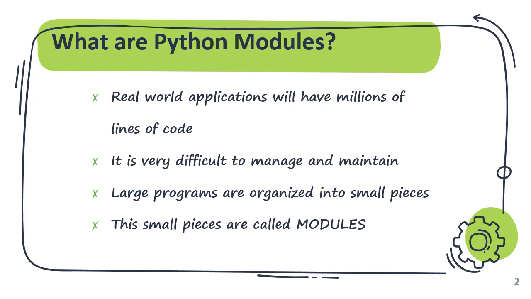So a module is a file consisting of Python definitions, functions, classes, and variables which are related to each other. A Python module contains program code which is created for a particular purpose only. Related files are grouped in one section, and another section has other related files. So modules are small pieces which are divided from a large Python program.